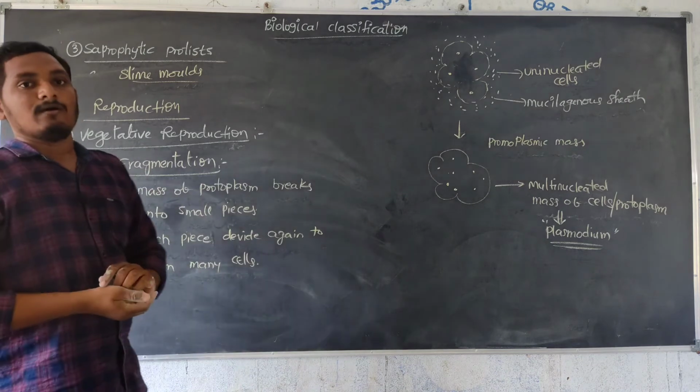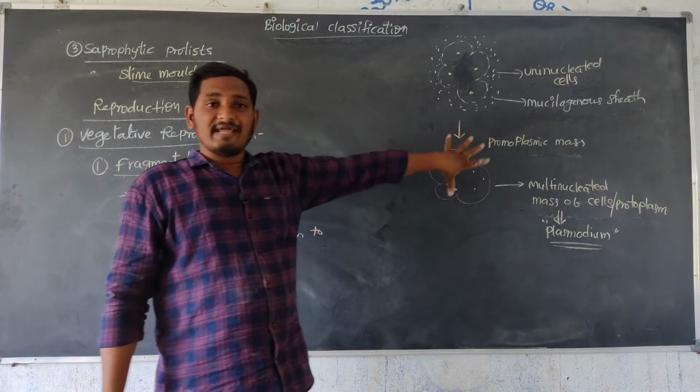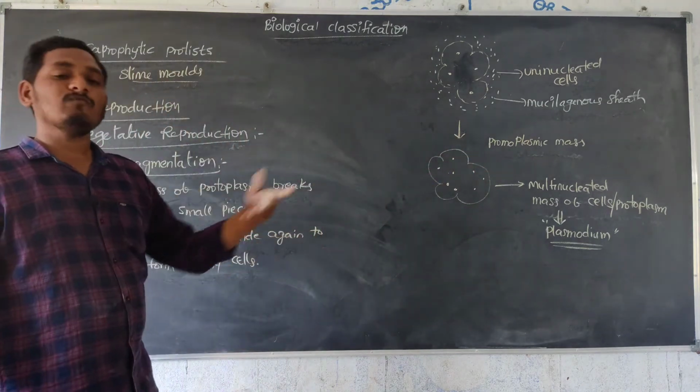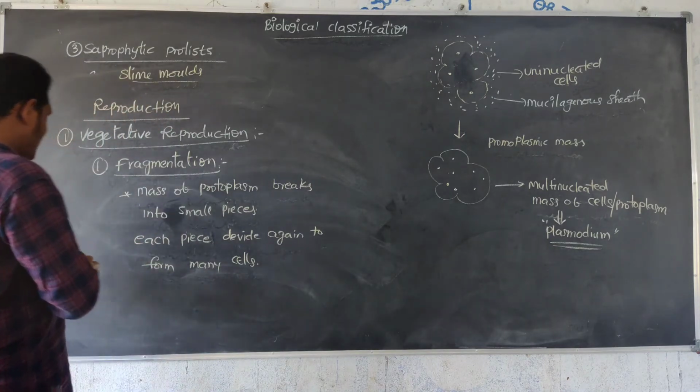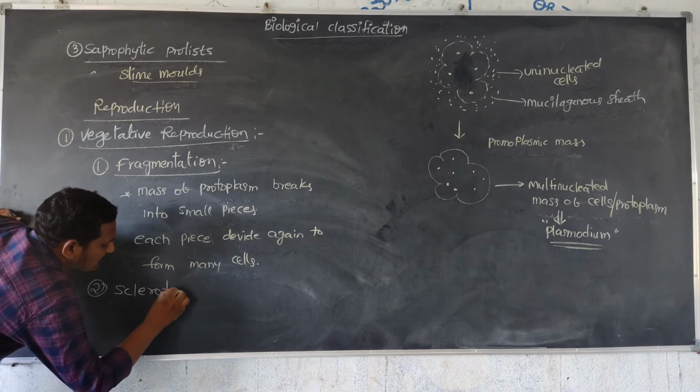That is one method. Fragmentation means breakdown. So this mass of cells is broken down into small pieces, and each piece again divides to form many cells. That is one method, that is fragmentation. Second type of method, sclerotia formation.